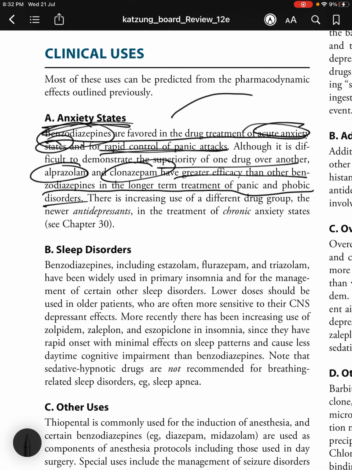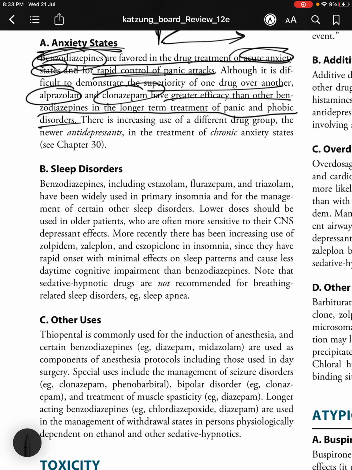Why are benzodiazepines used? Because the curve flattens out, when you take CNS effects and dosage on the y and x axis respectively. So they are safer, benzodiazepines. There is increasing use of a different drug group, the newer antidepressants, in the treatment of chronic anxiety states.